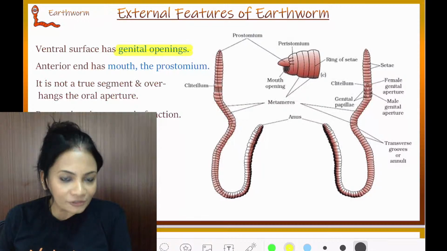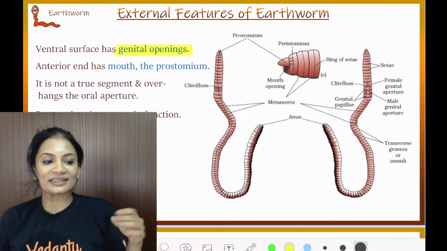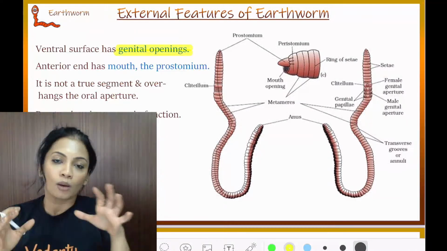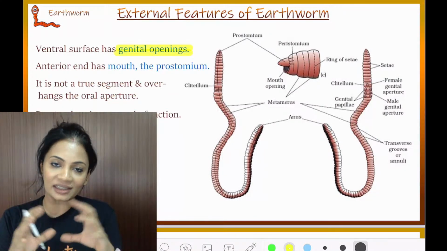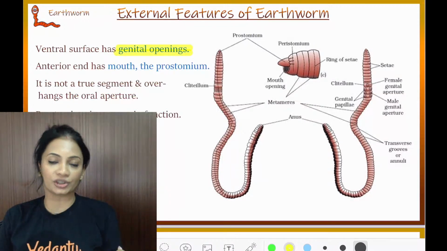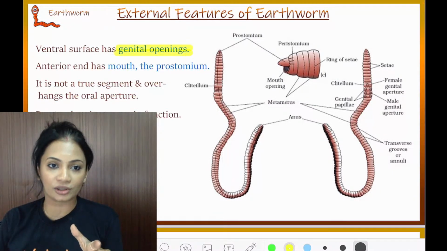Earthworm, is it hermaphrodite or is it unisexual? Very good. So basically the earthworm has got both sexes, the male and the female, both organs are present in the same organism, right? So the ventral surface has got all the genital openings, whether we're talking about the male or the female genital openings.